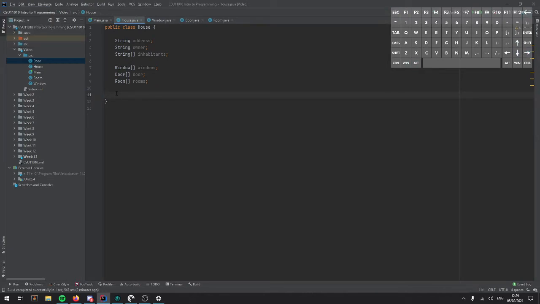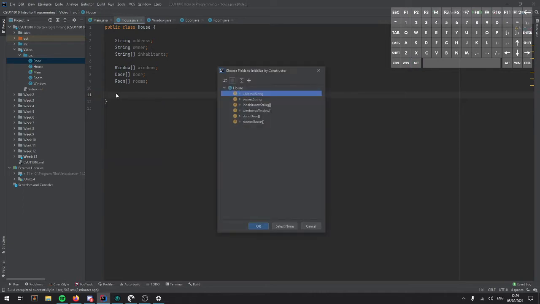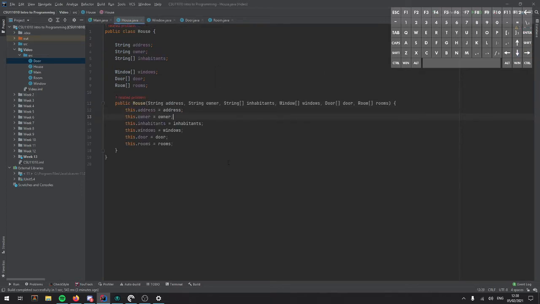So again, in order to do that, we press Alt Insert, press Enter for constructor, Control A to select everything, and then Enter. And this will generate a constructor. But what this does is it basically creates a method which has a whole bunch of parameters. It's not a method because it has no return type. And then it lets this equal to this. And of course we use the this keyword. And what this refers to is this variable here. So we're giving this variable a value, which is this. And I know my constant use of this can be confusing.